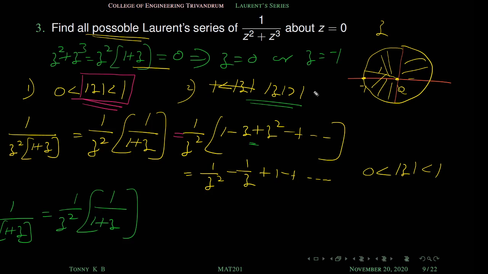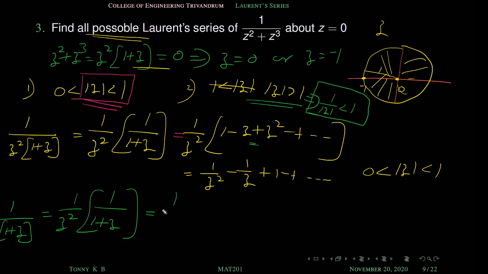On this region, this implies 1 by mod z is less than 1, right? This is the important point, because in this region 1 by mod z is always less than 1. So we are trying to convert this expression in terms of 1 by z. How can we do that? By taking 1 z outside, right?